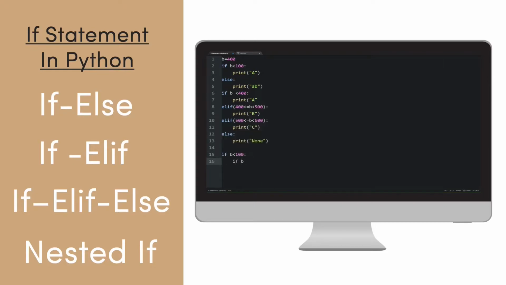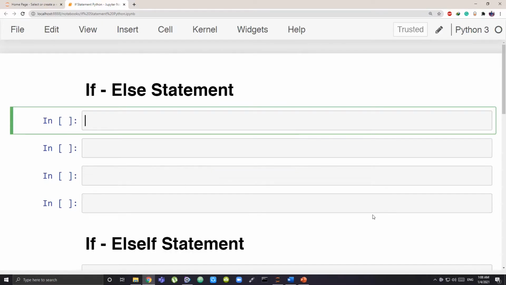Suppose you want your program to check a certain condition, and if that condition is satisfied, you want your program to run a certain set of commands. If that condition is not satisfied, you want your program to run certain different commands. This is when you use the if else statement.